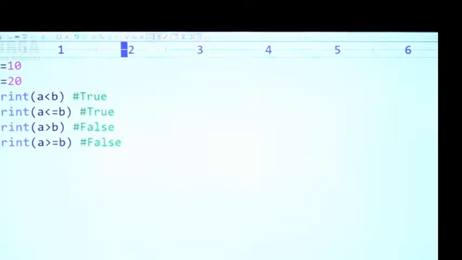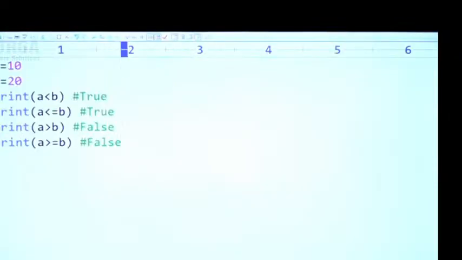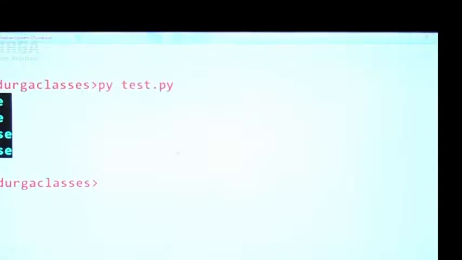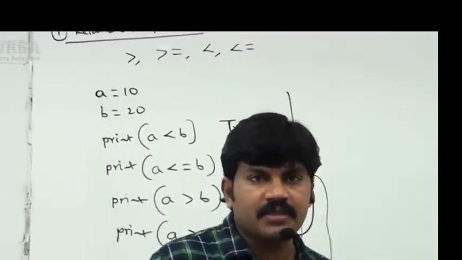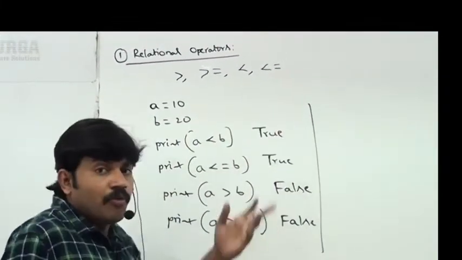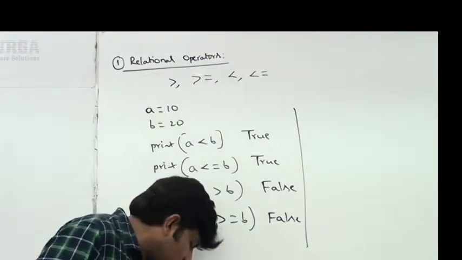Am I going to get the same answer or not? You can cross-check, sir. Observe carefully. Yes, sir, true, true, false, false is the answer we are going to get. Clear for all of you, right? So we can apply relational operators for numbers. Not much explanation is required about this terminology.